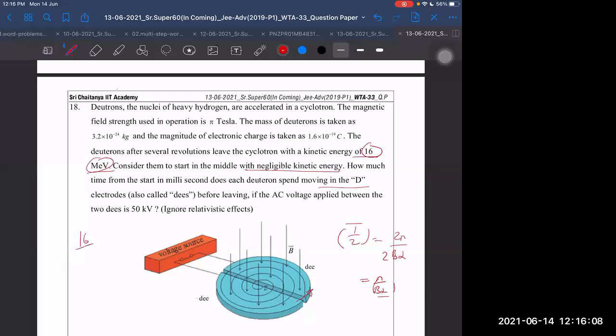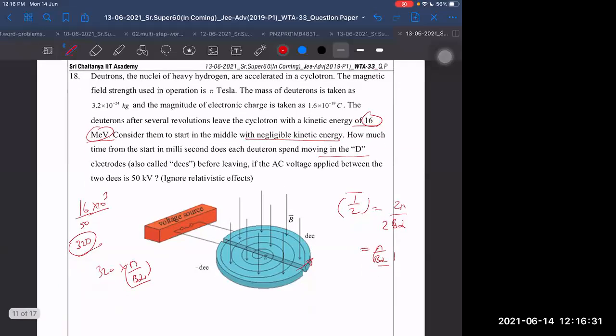So we can divide 16 by 50. 16 into 10 power 3 kilo electron volt upon 50 kilo electron volt becomes 320. 320 number of times. In every half cycle, it will have pi by B alpha. So 320 into pi by B alpha.